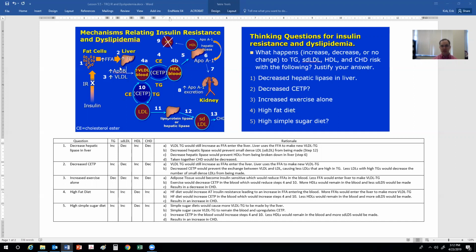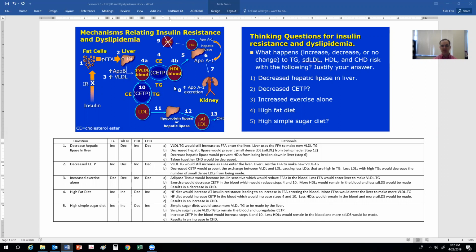In this particular case, if you have dyslipidemia, VLDL triglyceride would still increase as free fatty acids enter the liver. And the liver would still use the free fatty acids to make new VLDL triglycerides. So since hepatic lipase is downstream, it would not be affecting the amount of free fatty acids entering the liver and being used to make new triglycerides. So you'd have an increased amount of triglycerides being formed.